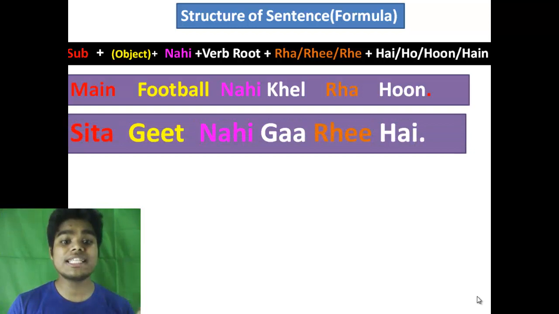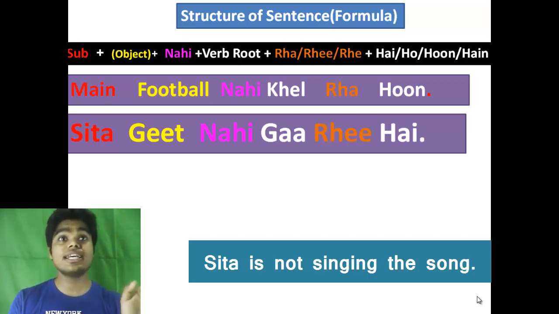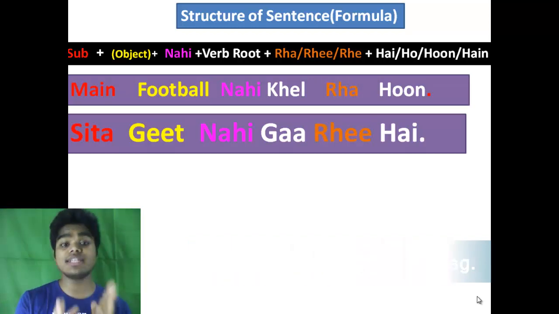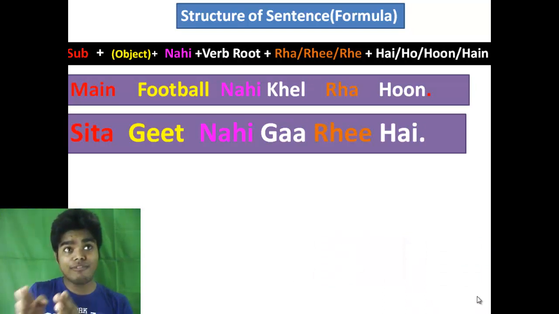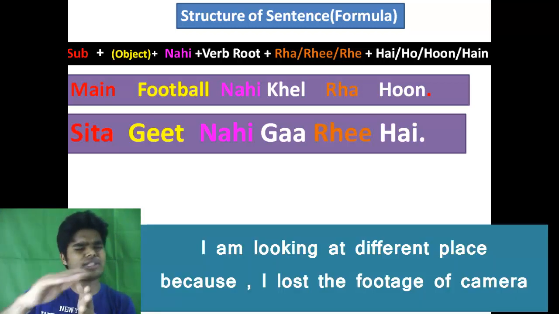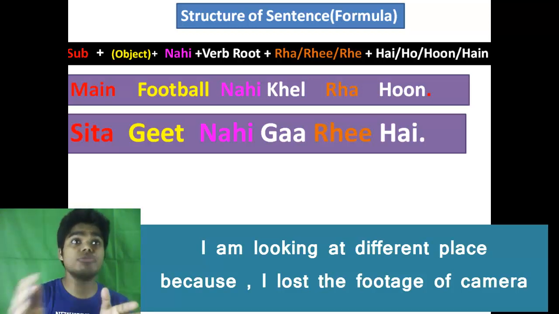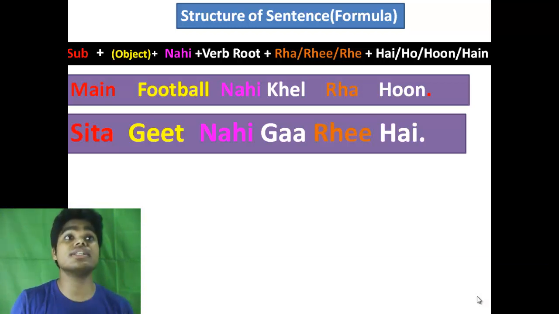Alright, so the next one is Sita geet nahi ga rahi hai. Again, Sita geet ga rahi hai, Sita is singing a song. Now Sita geet nahi ga rahi hai. Remember where nahi is. Nahi is just before the verb root, then raha, rahi, rahe, the continuous form, and then the tense. So always, in any kind of sentence, nahi will be before the root verb. That will make the whole sentence negative. So Sita geet nahi ga rahi hai. Sita is not singing a song.